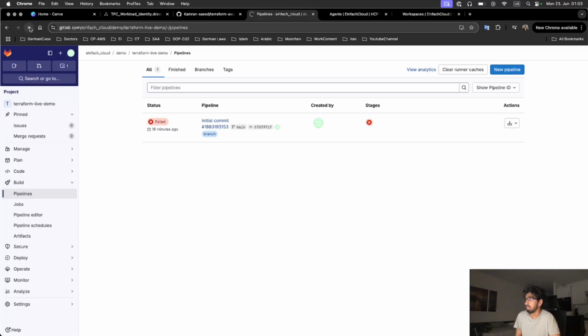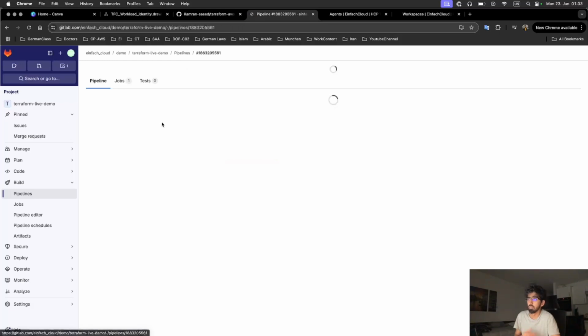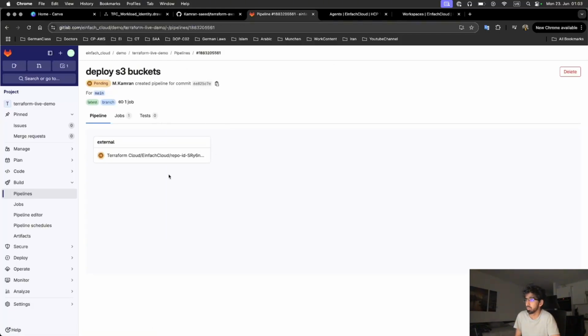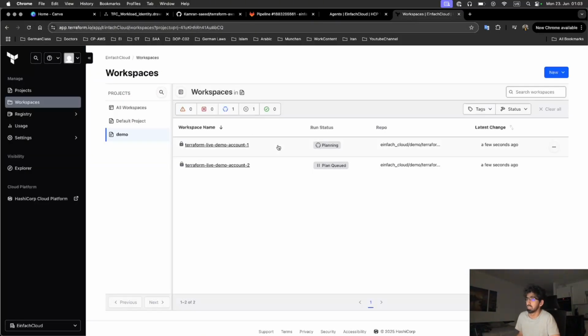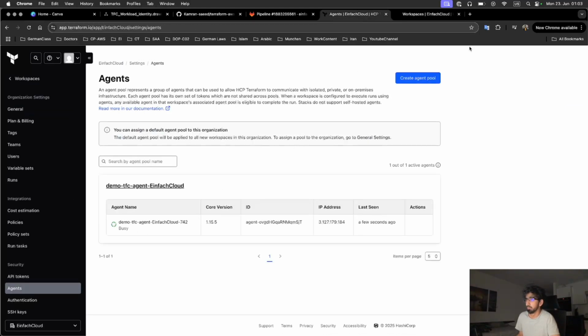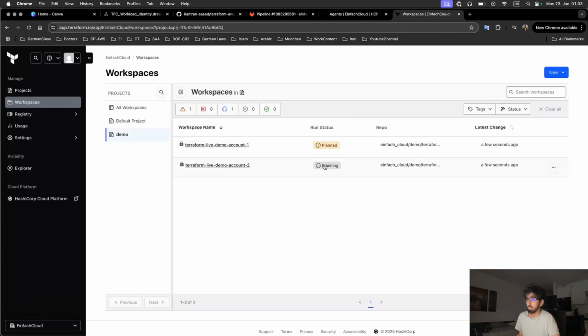So you can see the pipeline will be coming here. It will just take some time. Yeah, so you can see our commit is there when the pipeline is running. So basically webhooks trigger the workspaces, and you can see it has triggered our workspaces. And if I go to my workspaces, you can see one is in planning phase and our agent will be busy. So it is handling our workspace.